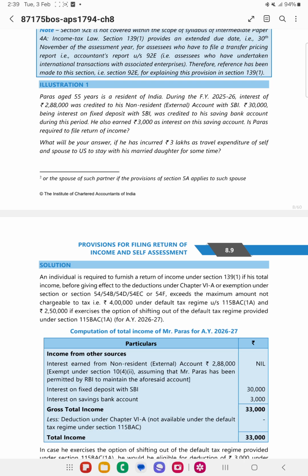So 3,000. So if you add that, the income comes up to 33,000, which is less than the basic exemption limit. Okay, less than the basic exemption limit.